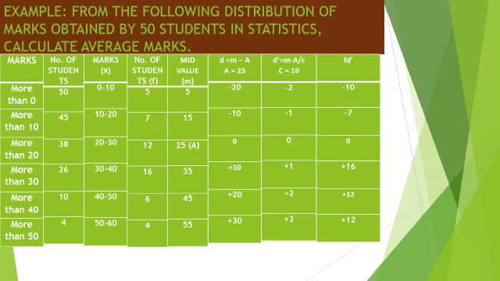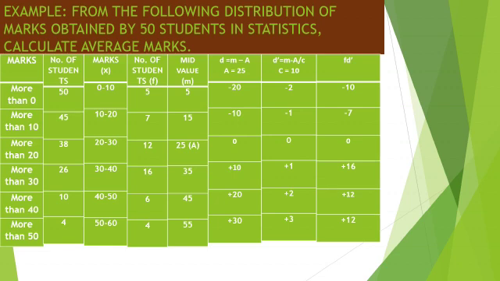So now multiply both the series. So 5 multiply minus 2 is minus 10, 7 multiply minus 1 is minus 7, 12 multiply 0 is 0, 16 multiply 1 is 16, 6 multiply 2 is 12, and 4 multiply 3 is 12.